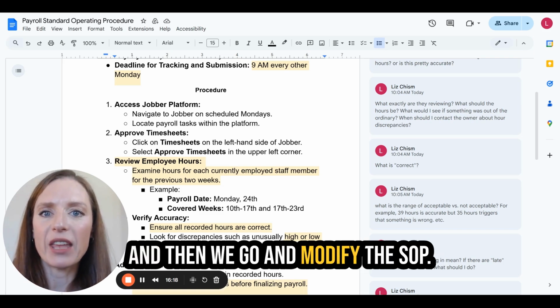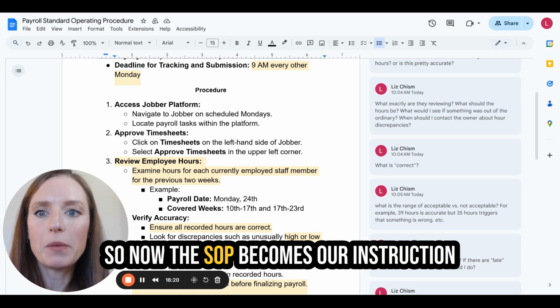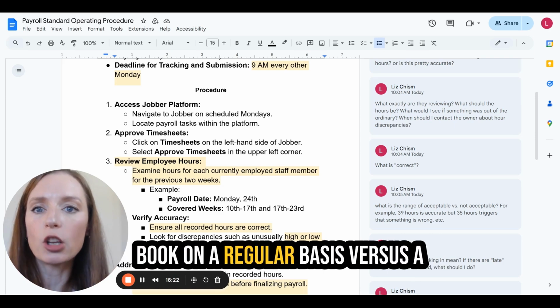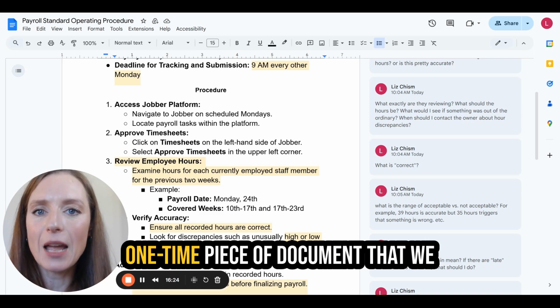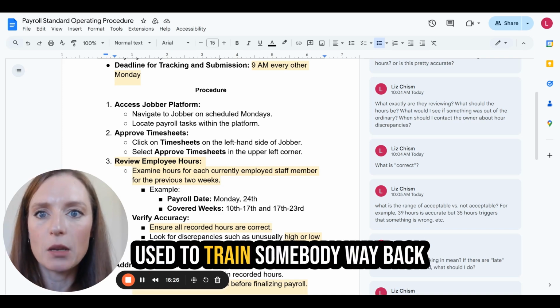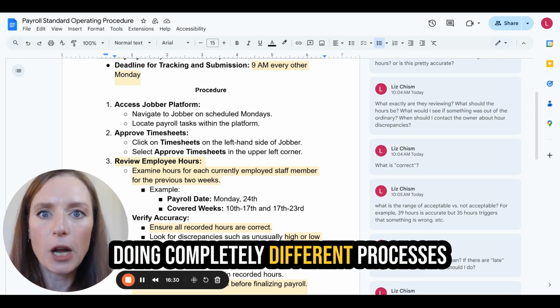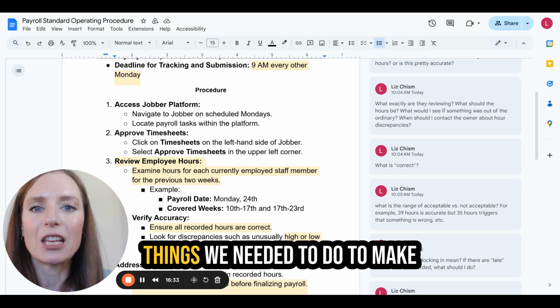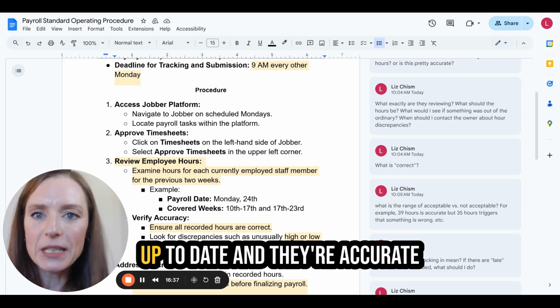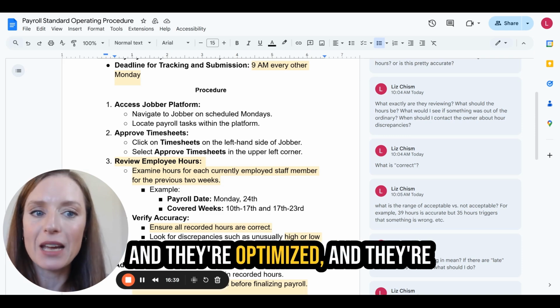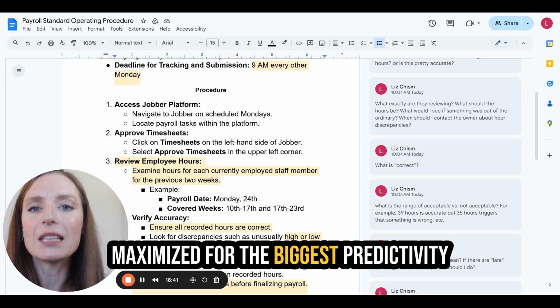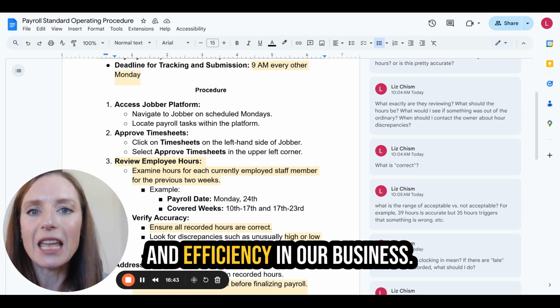And then we go and modify the SOP. So now the SOP becomes our instruction book on a regular basis, versus a one-time document that we used to train somebody way back when they started, and now we're doing completely different processes and we're not actually doing the things we needed to do to make sure that all our processes are up to date and accurate and optimized and maximized for the biggest productivity and efficiency in our business.